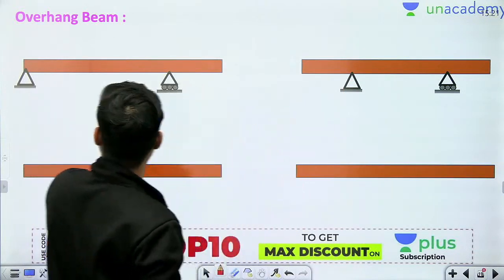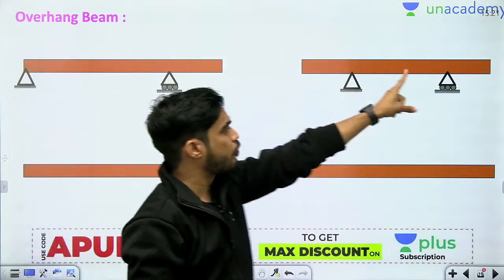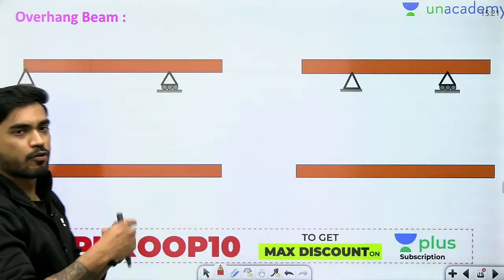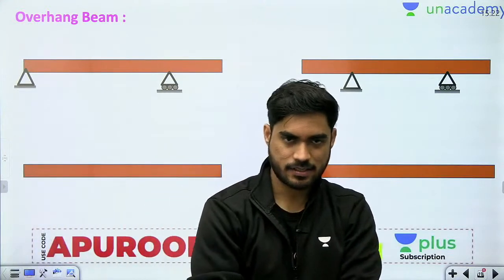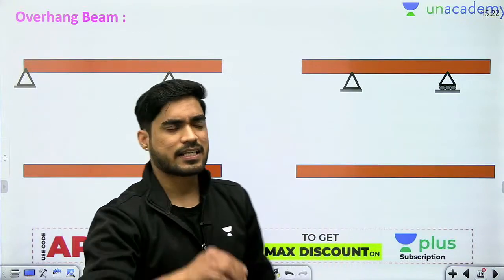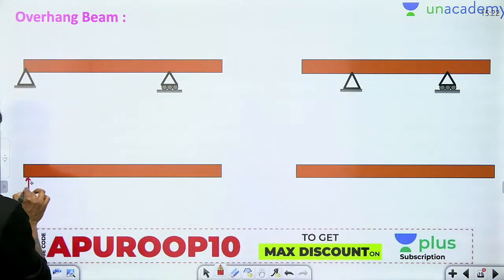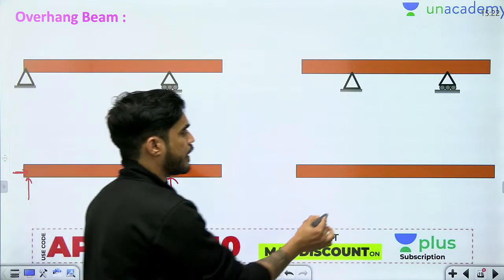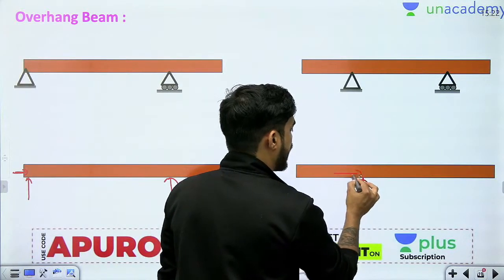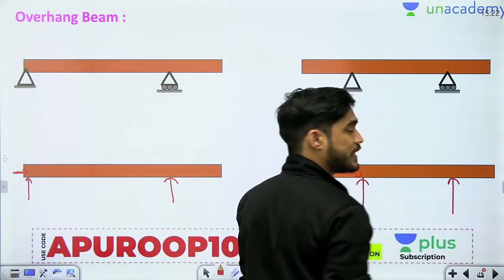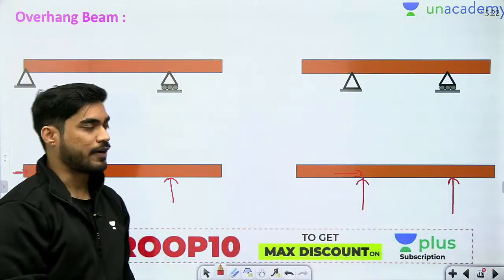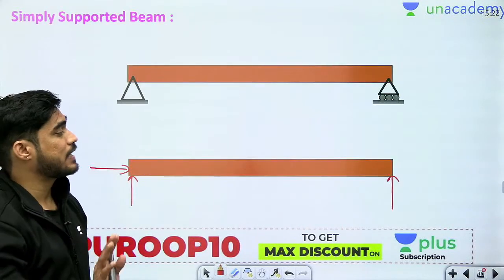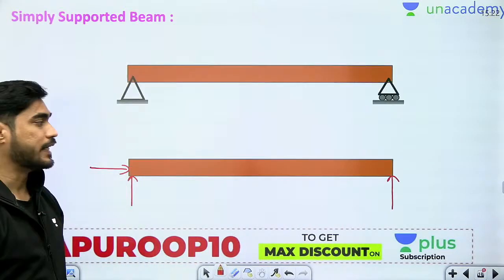तो बेटा यहाँ एक ही side overhang है और यहाँ दोनों side overhang है. Okay, so both are known as overhang beams only. Okay, now if you remove the supports and if you apply the reactions, you are going to get the same reactions. At the hinge support, you are going to get vertical and horizontal reactions. At the roller support, you are going to get vertical reactions. So the supports and reactions are same, but their placement, their position is different compared to simply supported beam. Okay, so these three beams are statically determinate, maximum 3 reactions.